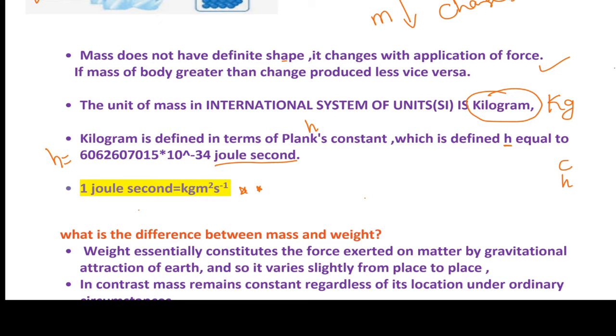How do you define the kilogram? In terms of Planck's constant. The Planck constant h is equal to 6.62607015 into 10 power minus 34 joule second. And 1 joule second is equal to 1 kg meter square per second.